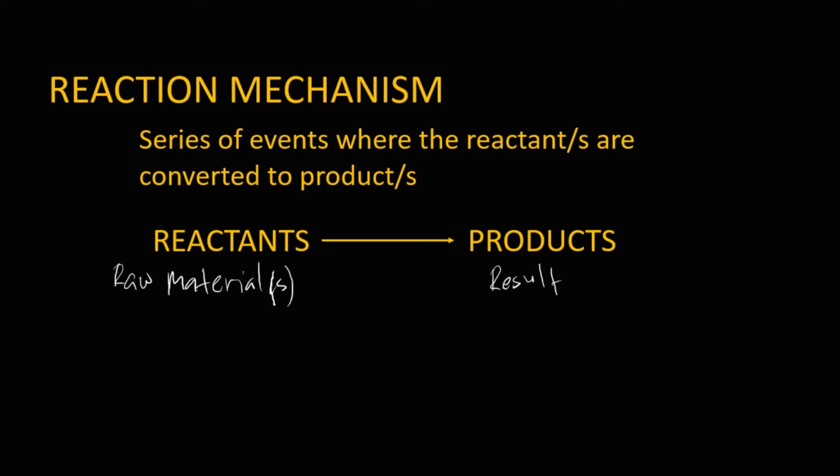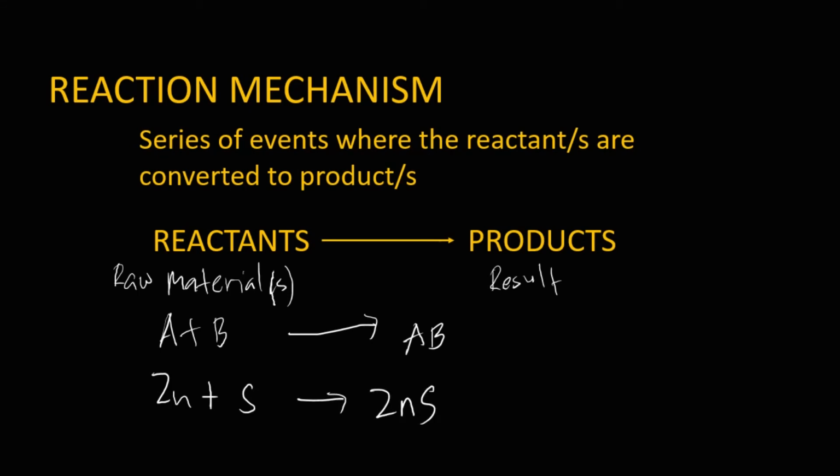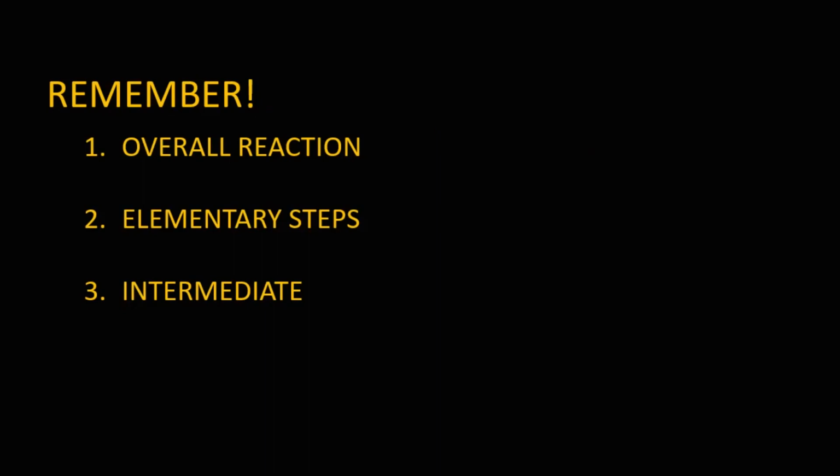For example, we have species A plus species B forms a new species which is called AB. Or let's say zinc reacts with sulfur, it forms zinc sulfide.